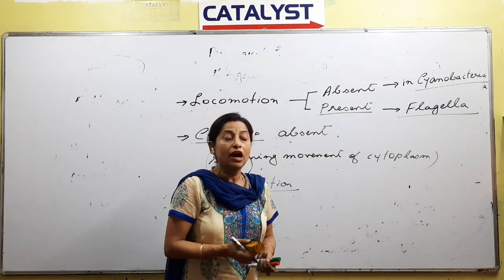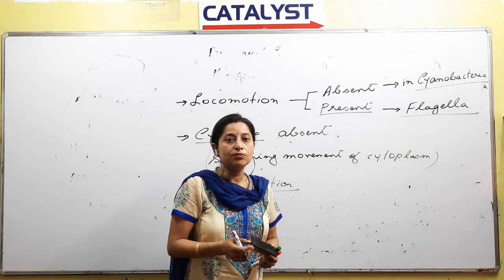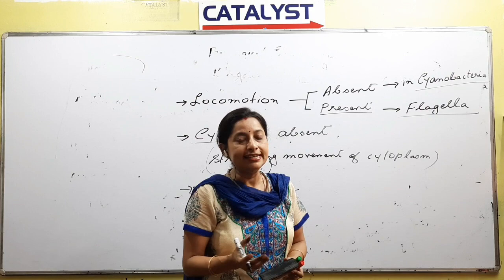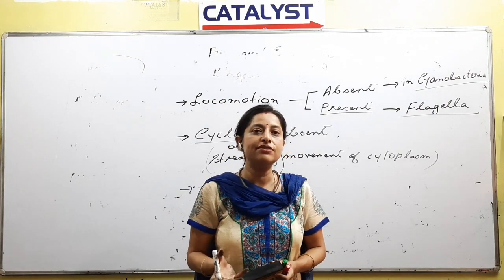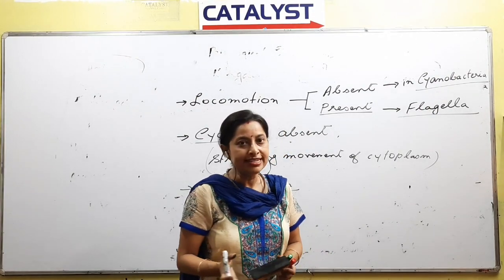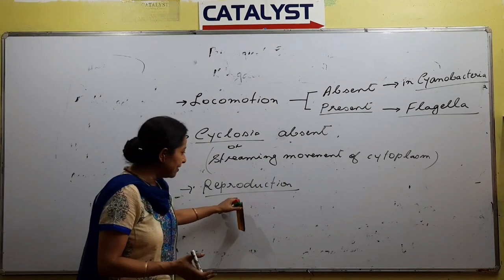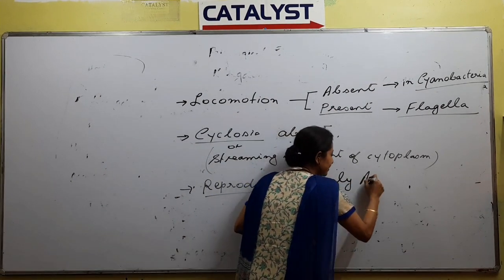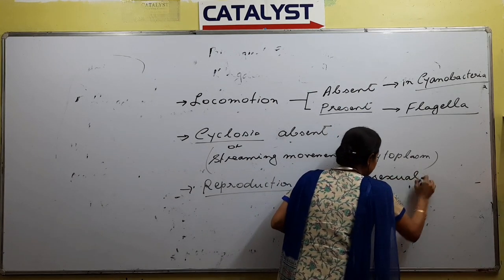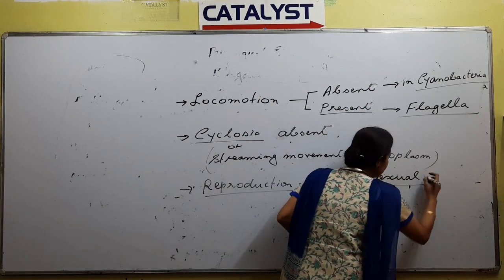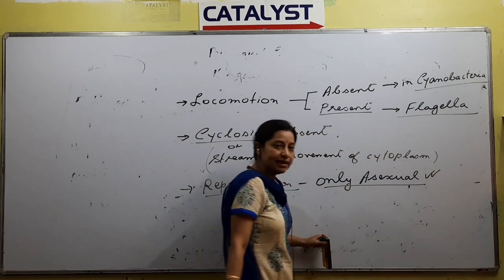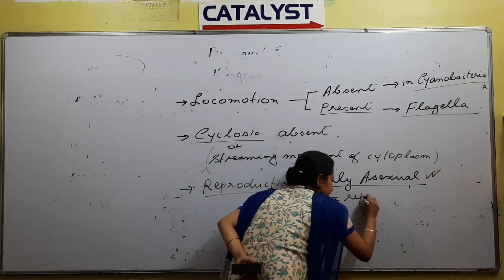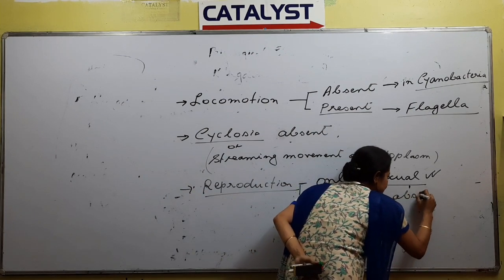If gametes form, it is sexual reproduction, but where gametes do not form, we cannot call that reproduction sexual reproduction, right? So in case of Monera, the reproduction is only asexual. Always remember, they reproduce only through asexual means. Second point is sexual reproduction is absent, right?